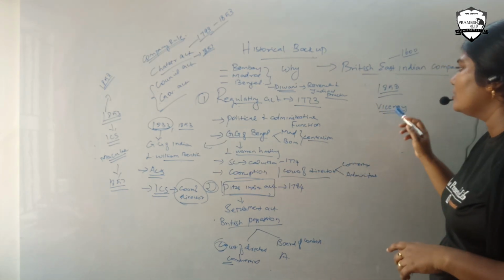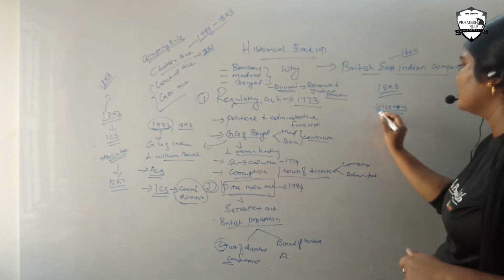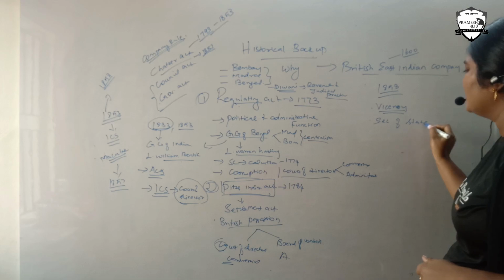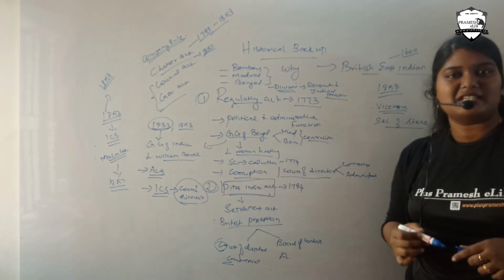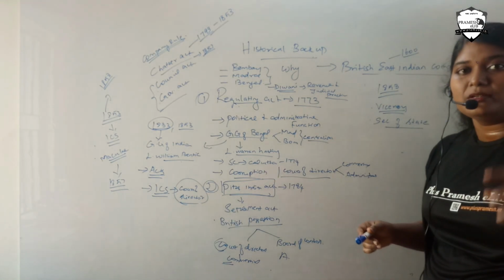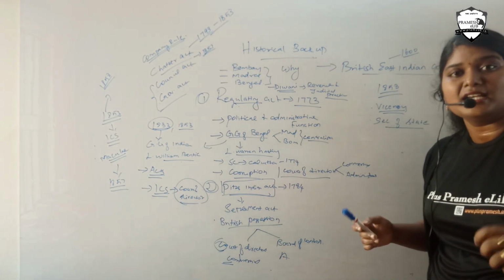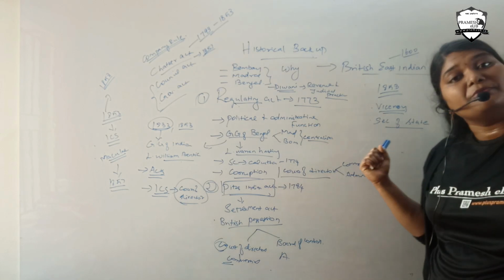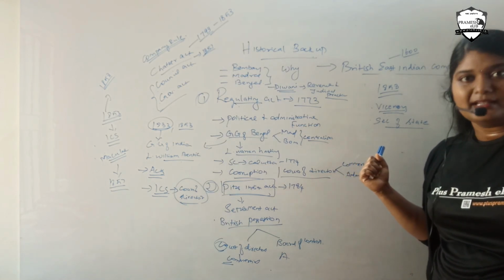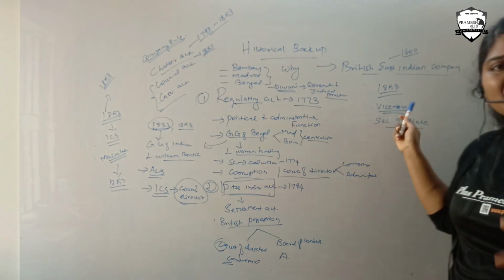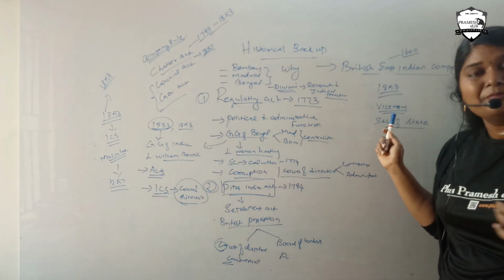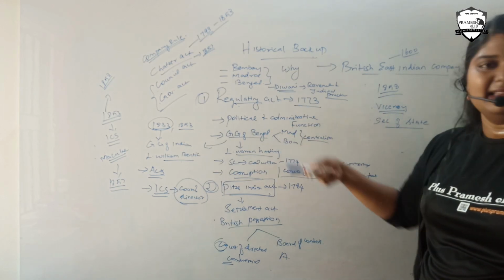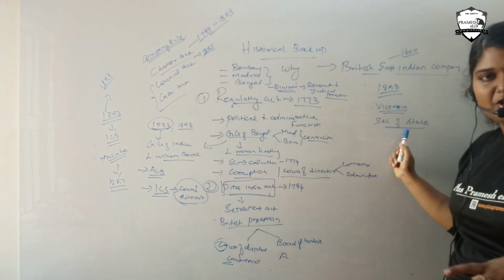So the Viceroy was created, and the Secretary of State was also created. The Secretary of State is directly linked with the British government in England. They are all cabinet members of the British Parliament. The Viceroy is the head of the British position in India, and below them is the Secretary of State.